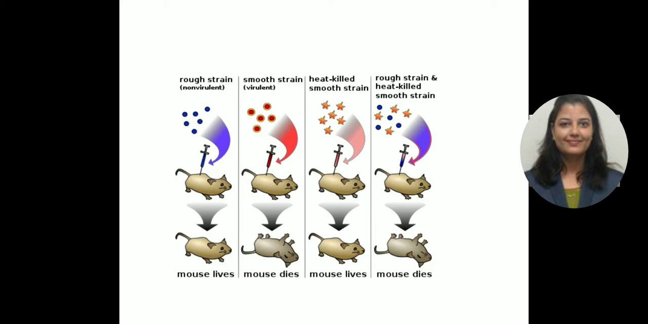He injected the rough strain, which was non-virulent, into a mouse, and the mouse survived. In step 2, he used the smooth strain, which was the virulent type. He injected that into a mouse, and the mouse developed pneumonia and died. In step 3, he used heat-killed smooth strain, injected into mice, and the mice survived again. And in step 4, he used rough strain and heat-killed smooth strain, injected into the mice, and the mice again developed pneumonia and died of it.